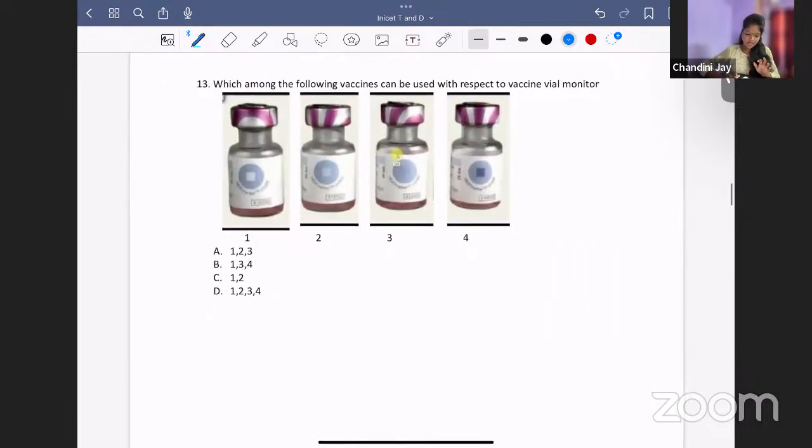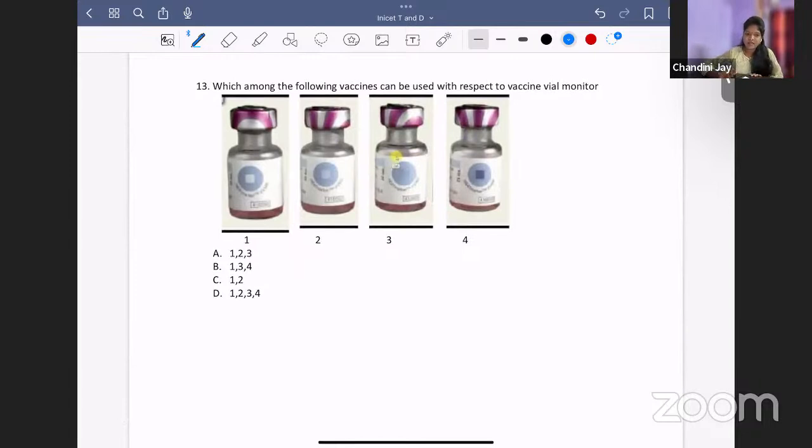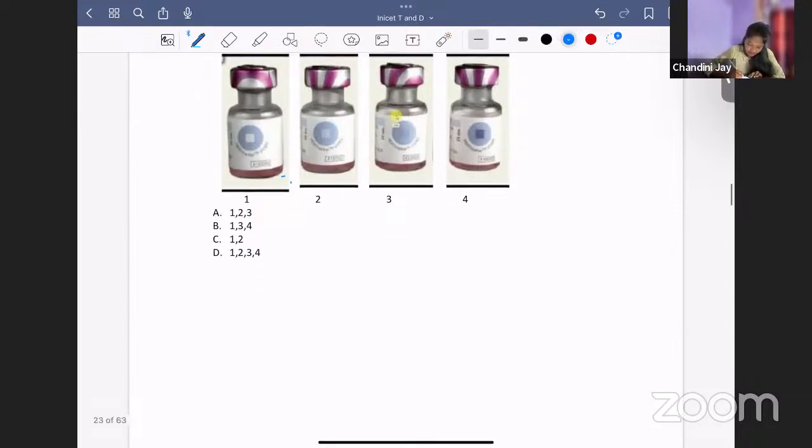Which among the following vaccines can be used with respect to the vaccine vial monitor? This is very easy. Can you see? In one, you can see there is a square and a circle. So you have an outer circle and inside you have a square in all the images. This is called the vaccine vial monitor. The vaccine vial monitor is made up of a heat sensitive material, which changes color on exposure to heat.